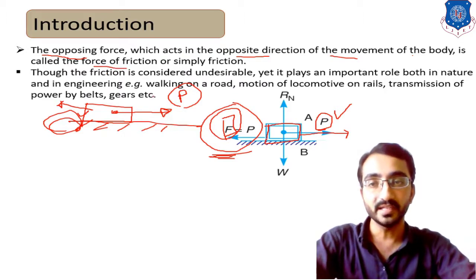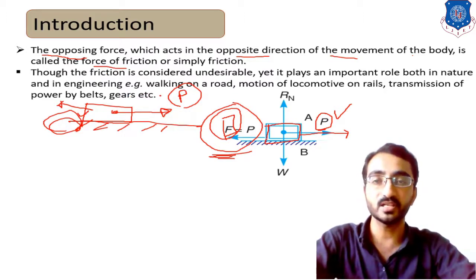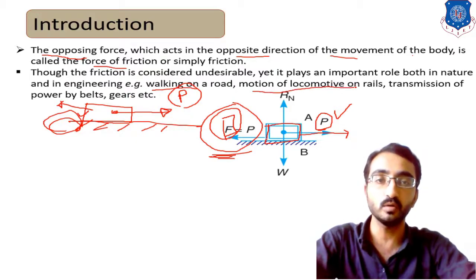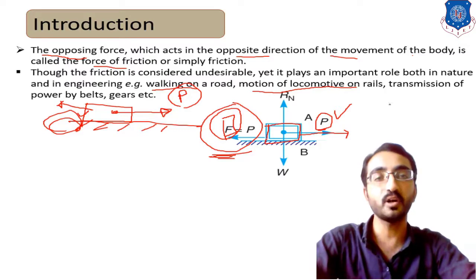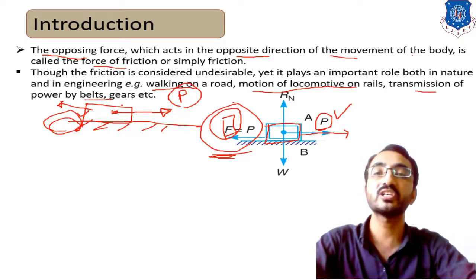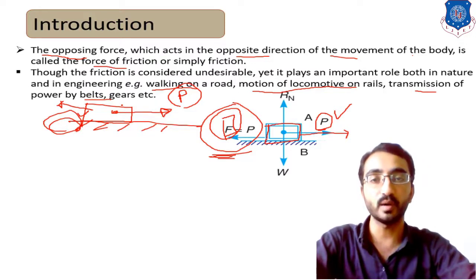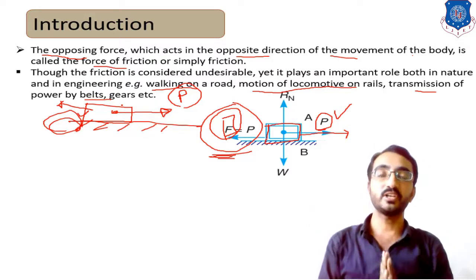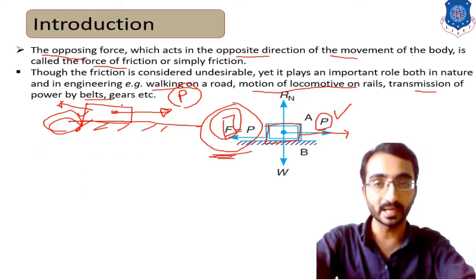It is mandatory in many applications, for example walking on earth, the motion of a locomotive on the rails, and power transmission by belt drive or gear drive, where friction is very much required.